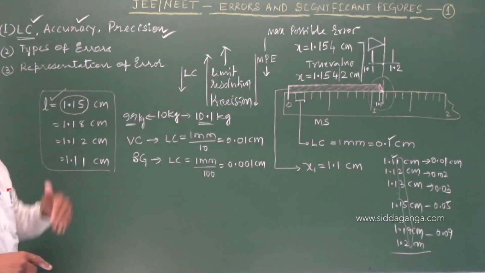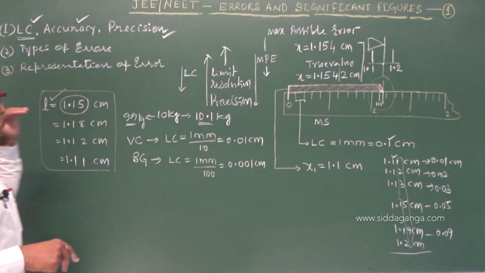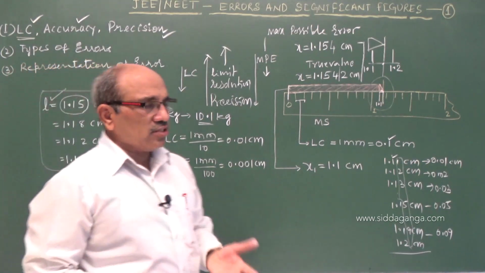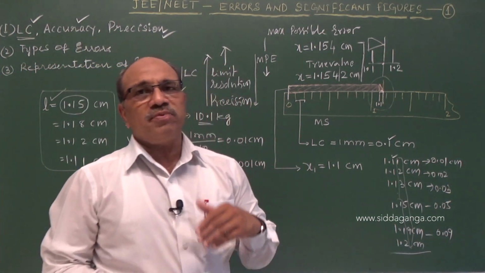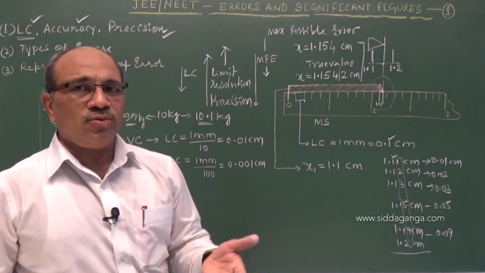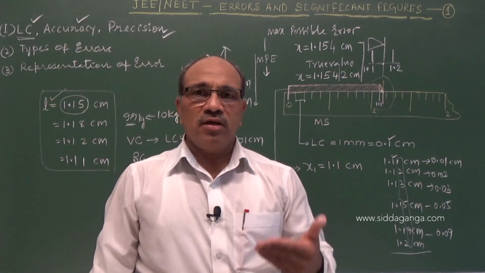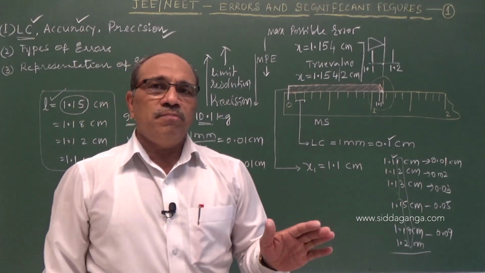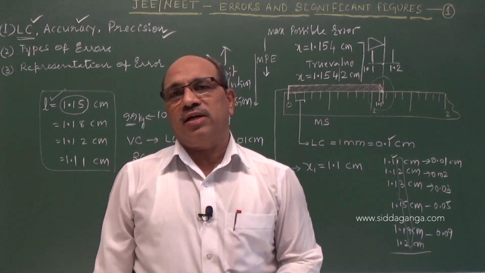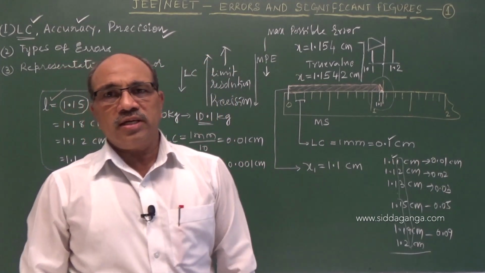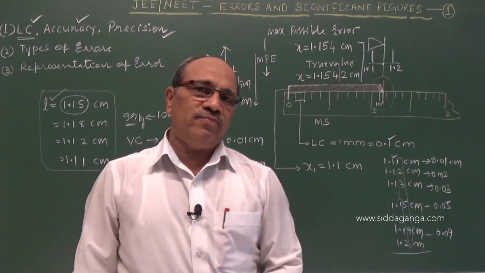Accuracy means it is the closest value to the true value. Then the question comes to mind: which one may be the true value? Because I told you, in physics, exact measurement of a physical quantity is not at all possible because of so many errors we are committing or that come across in the measurements. Then which value may be the true value?